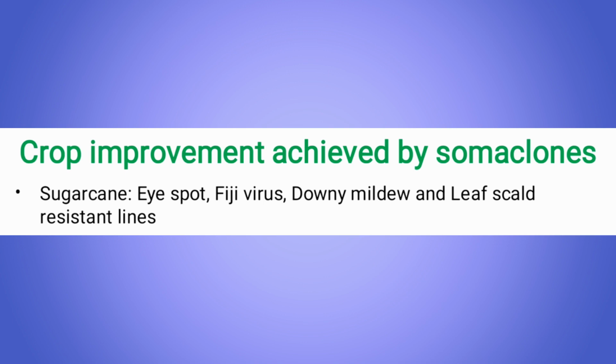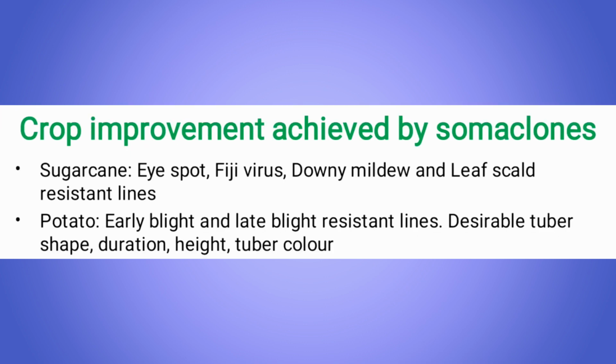Here we will see some of the examples. In sugarcane, Fiji virus, downy mildew and leaf scald resistant lines have been reported through somaclones. In potato, early blight and late blight resistant lines. In addition, desirable phenotypes such as tuber shape, duration, height and tuber color specific somaclonal variants have been reported.